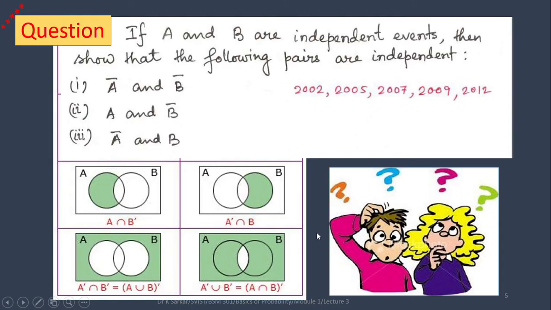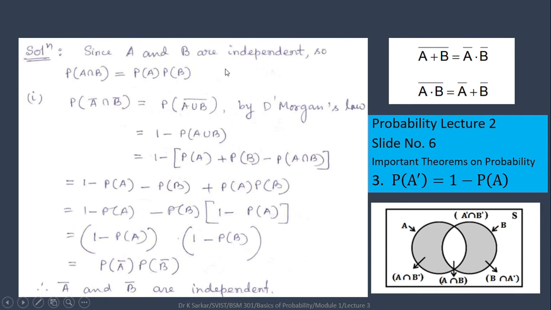Here is a problem. If A and B are independent events, then show that the following pairs are independent. The pairs you can understand in the diagrams given. Number 1, A complement and B complement, diagram 3. Number 2, A and B complement, diagram 1. Number 3, A complement and B, diagram 2. This question has appeared several times in the exam. Let us solve the question.